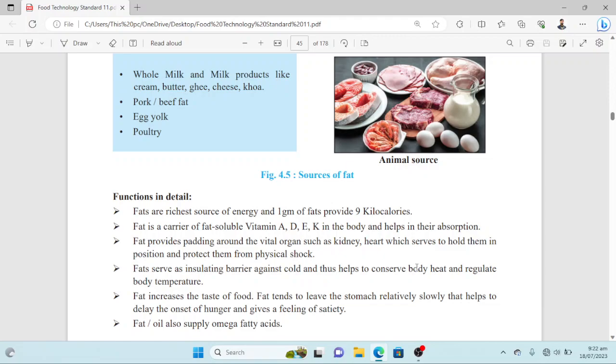So we have discussed what fats are, what the components of fats are, what the difference between oils and fats is, then the sources of fats, animal source and plant source, then functions, then the deficiency symptoms of fats. Then we again discussed functions of fats in detail. So this is all about fats, that is our third macromolecule in the series of macromolecules and nutrition in food science and technology.